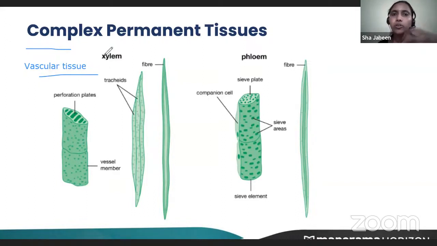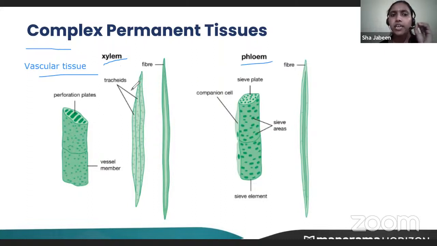In our body, whatever we eat is transported by blood. So blood helps to transport everything from one part to another part. So we call this blood system the vascular system in our body. Similarly, in plants, because they help in transport, we call them vascular. Vascular means helping in transport. There are two types of tissues that help in transport: one is xylem and the other is phloem.